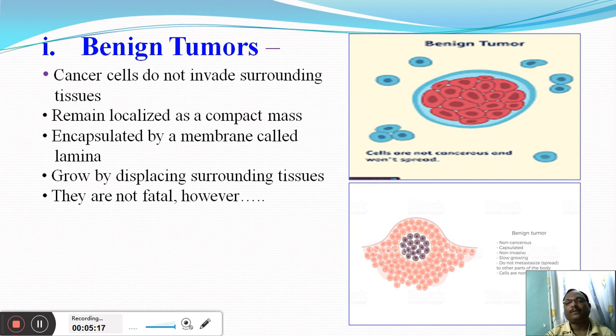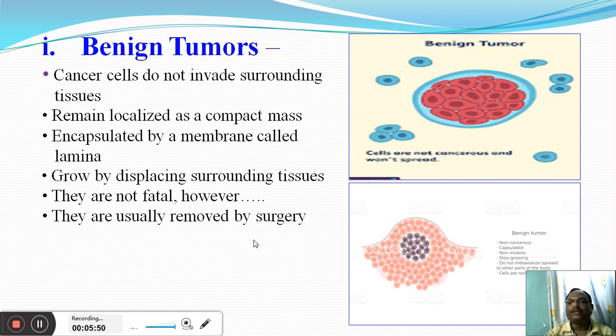For example, if a benign tumor develops in the brain, pressure may be created on other parts of the brain, and because of that the functioning of the brain gets affected. The same is true if a benign tumor develops in the uterus or in the intestine. Due to that, pressure may be created on other organs or systems of our body, and because of that complications may develop.